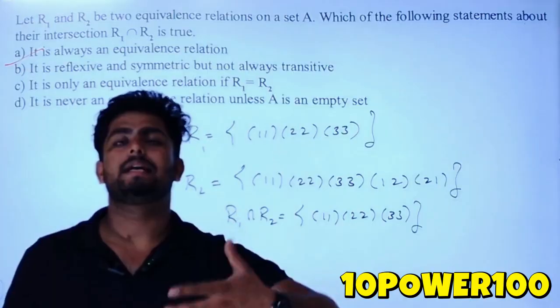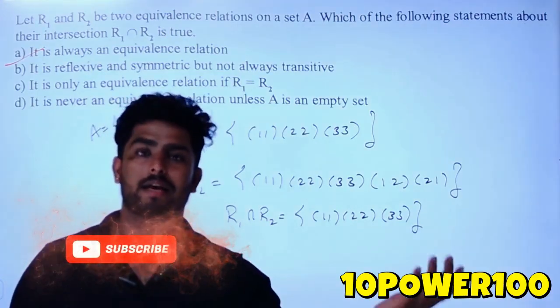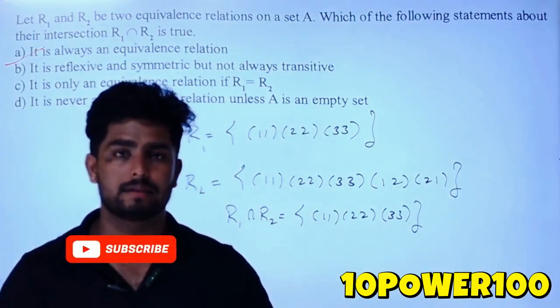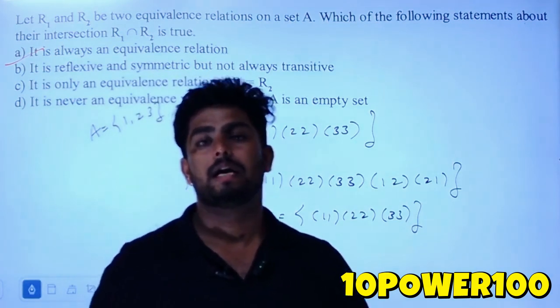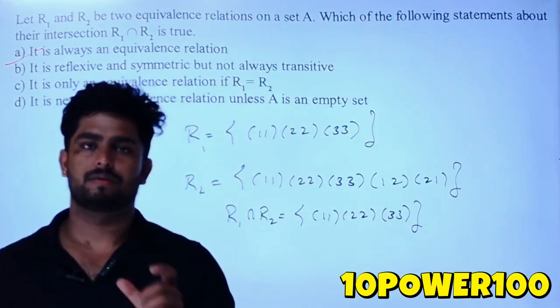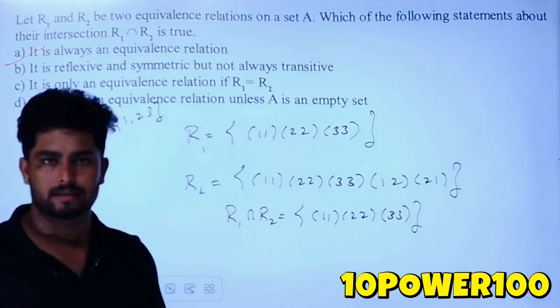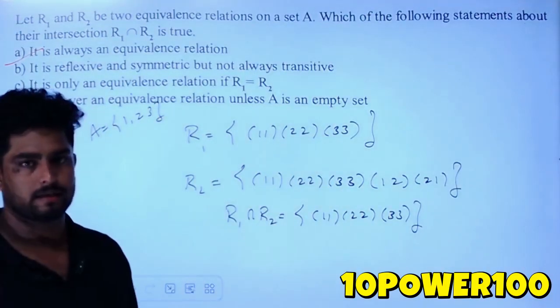See, if set A is a null set, then the relation will also be a null set, and in that case the null relation can also be an equivalence relation. Only when set A is a null set. This is one thing that you have to keep in mind. So option D is not the right answer and option A is the right answer. R is an equivalence relation.